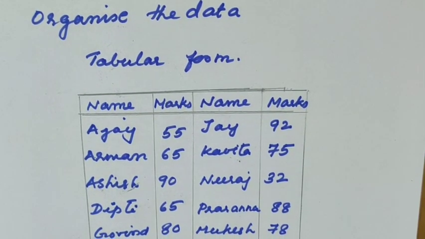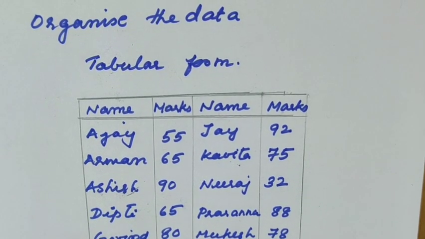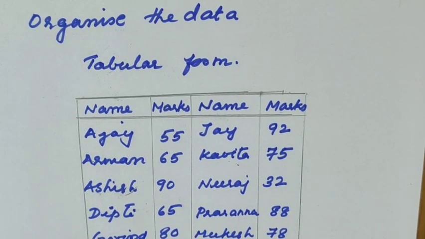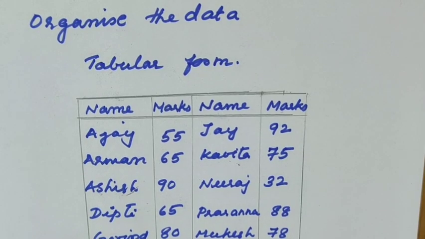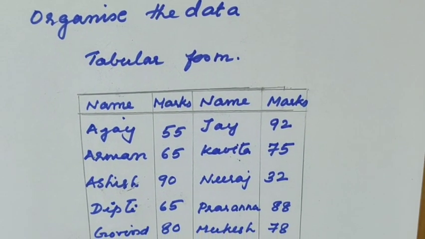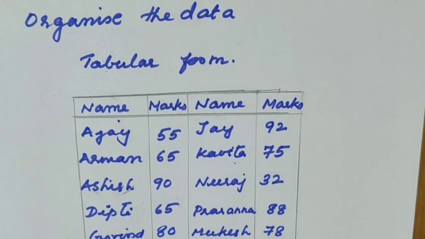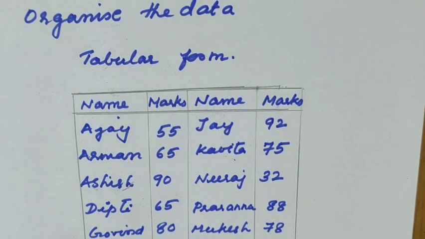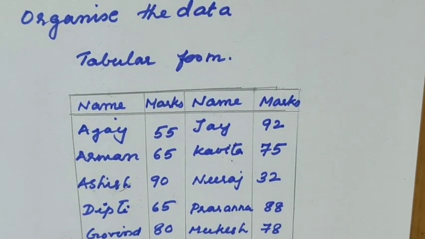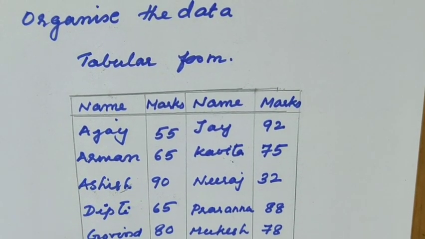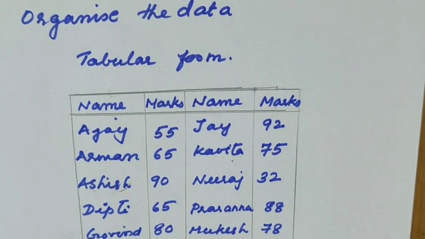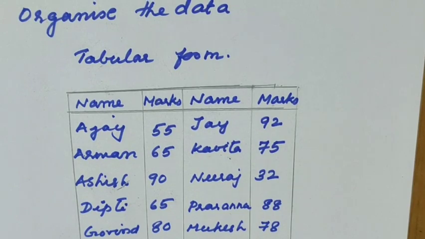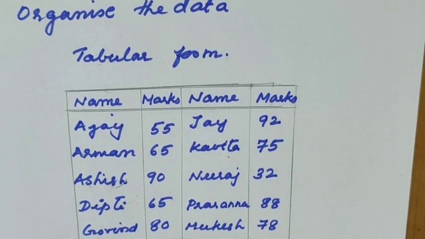I want to ask one more question. In your notebook also, you are writing in a tabular form while writing the index page. You can see that rows and columns are there, which is very helpful for understanding which page goes to which chapter. In your progress card also you can see the tabular form. Tabular form means presenting the data in a meaningful manner. We are organizing the data, our presentation becomes very good, and we can analyze and interpret the data easily with the help of this tabular form.